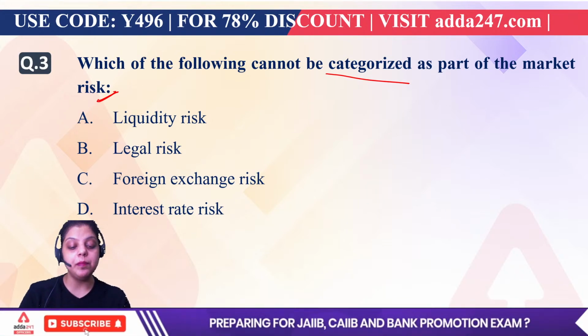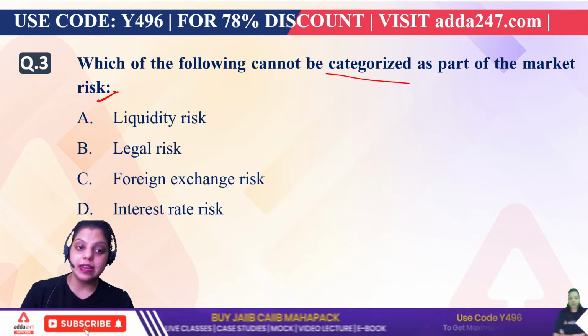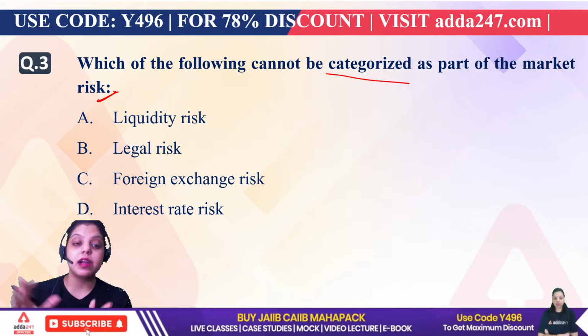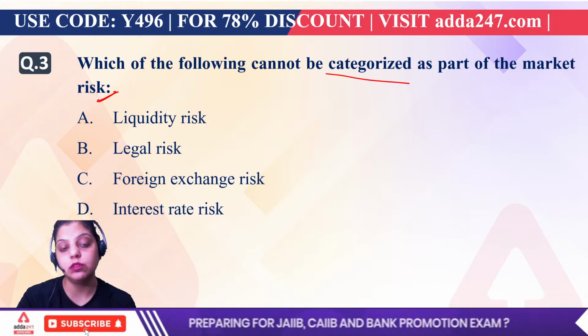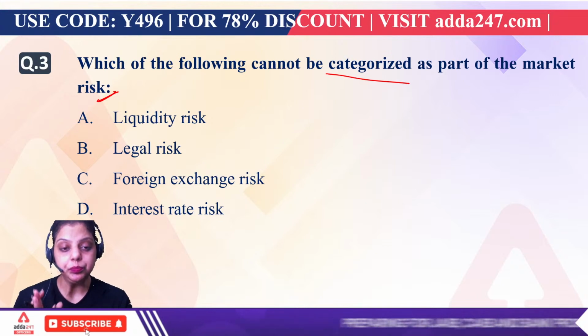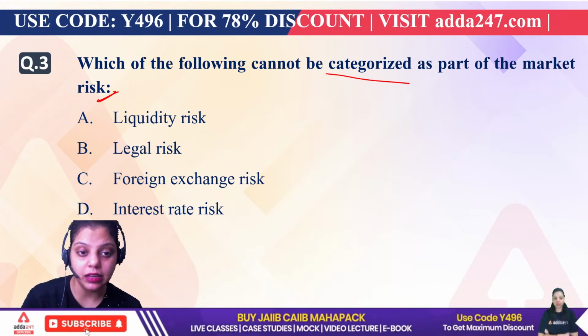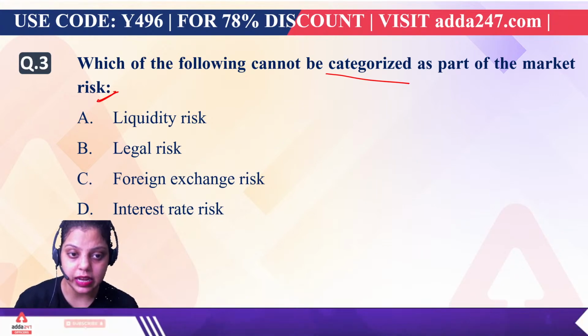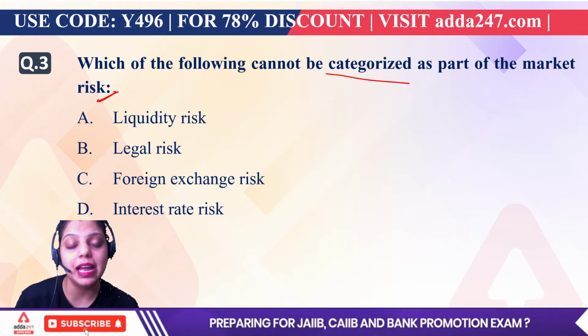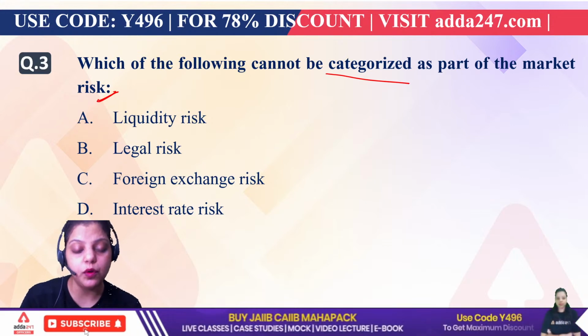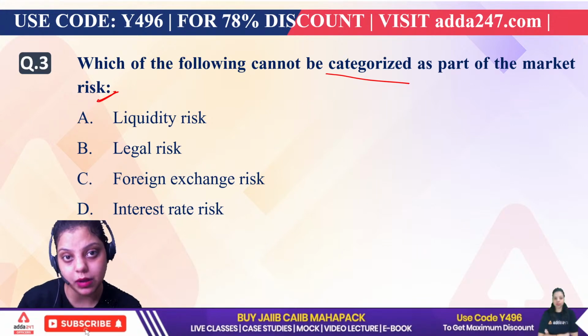Let's say, for example, the bank has invested its money in the share market and the share market declines or falls. In that situation, the bank has to face the loss, and that loss will be known as market risk. So whenever the investment of the bank has to face a decline or fall, that type of risk will be known as market risk.